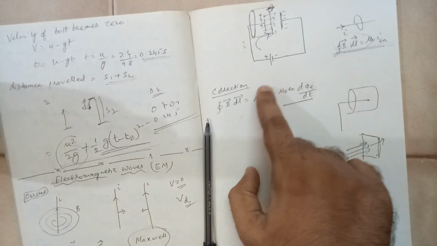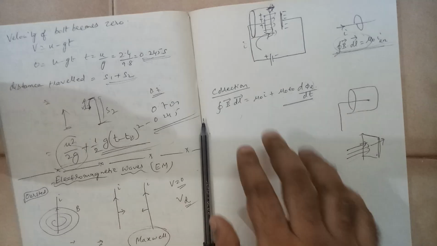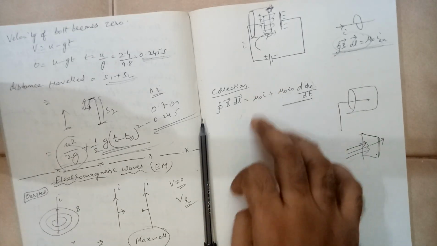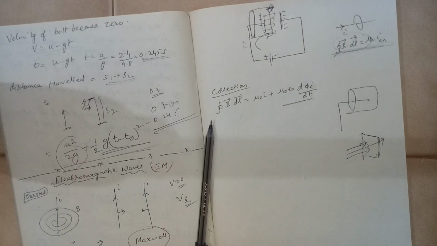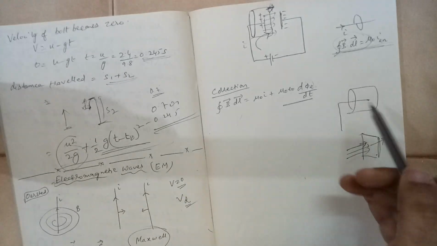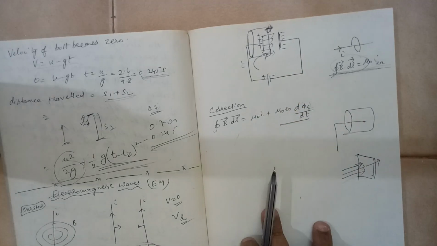So when you take the left hand side of this Ampere circuital law and the right hand side, there is a term called enclosed current. Alright, so this enclosed current has to be proved with respect to the gap between the plates as well.